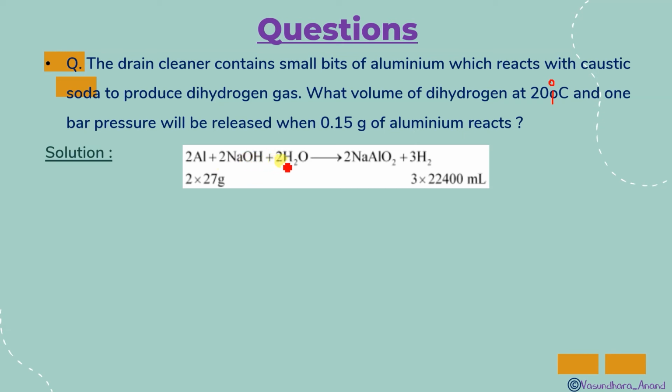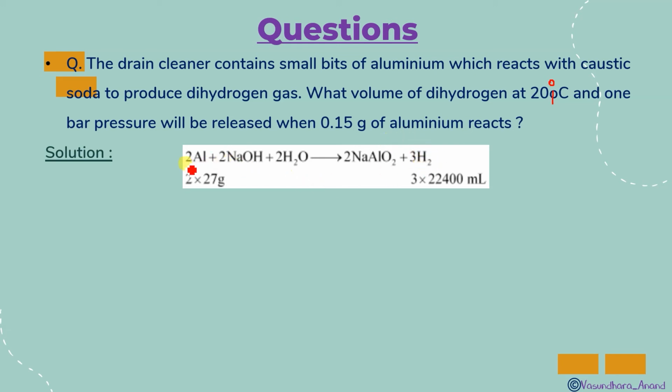So 2Al plus 2NaOH plus 2H2O will do this. It will give you sodium aluminate and hydrogen gas will be produced. Now you will ask, how did this reaction happen? So just learn class 10th. You have done this reaction of metal with the base. Yes, so this is the 3 moles of H2 gas liberating.